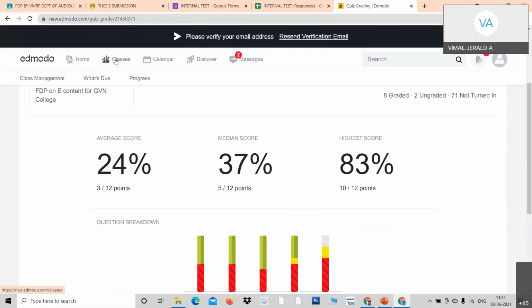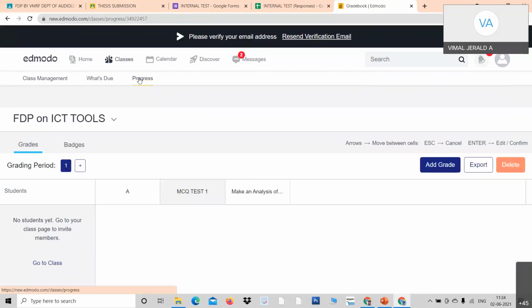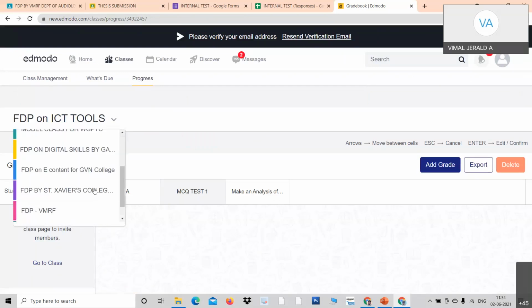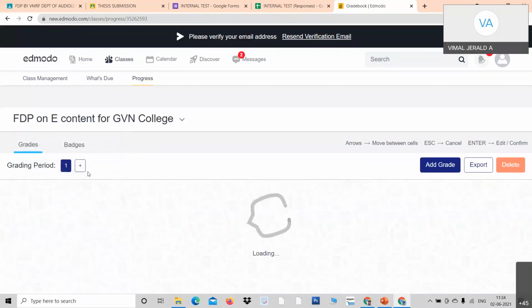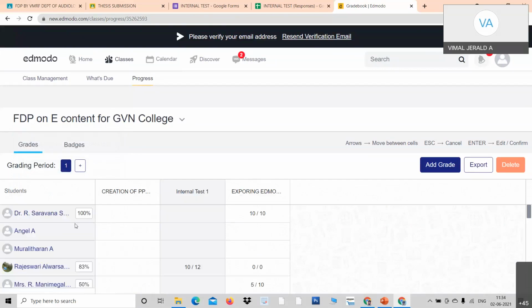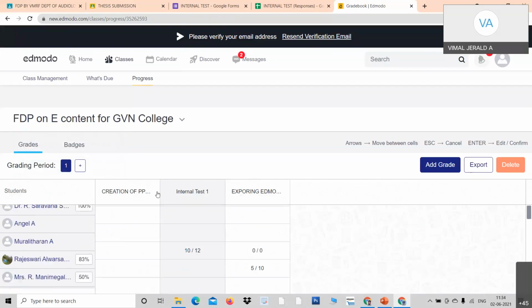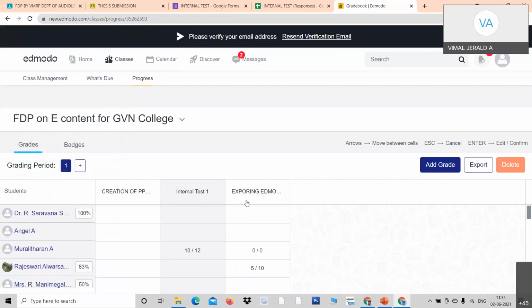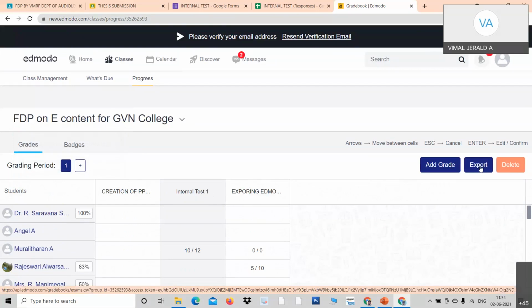Go to classes. This is in FDP on e-content of GVN college. I just go to classes, click progress. You have to click the right class. So GVN college, look at here. So this has been evaluated. Now see here, the marks, 2 assignments are given. One is internal test, another one is as Google Sheet. Click here, export, click over export.